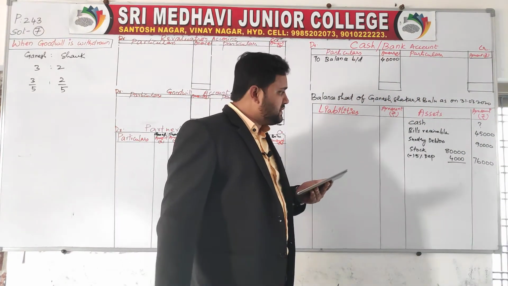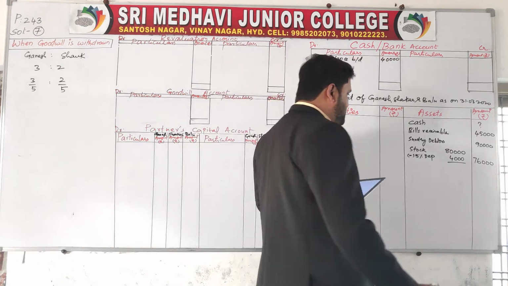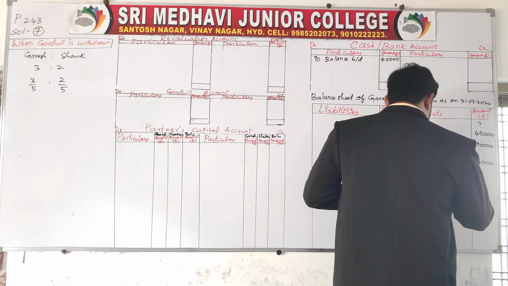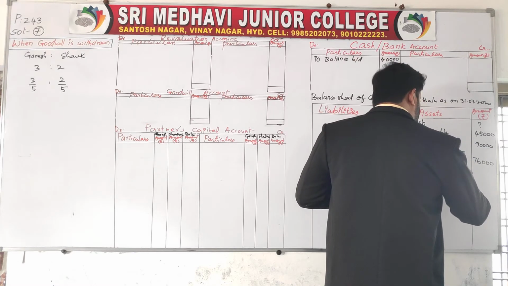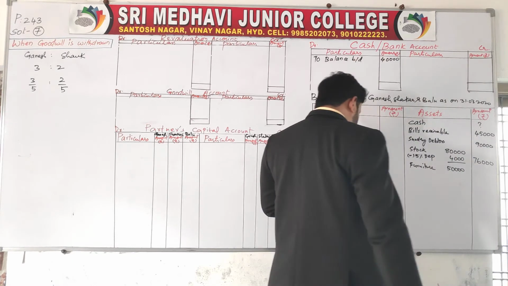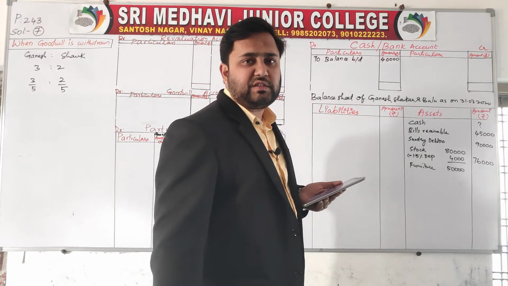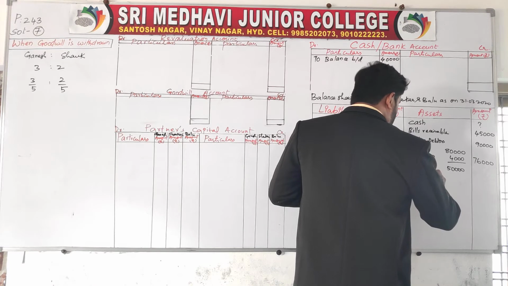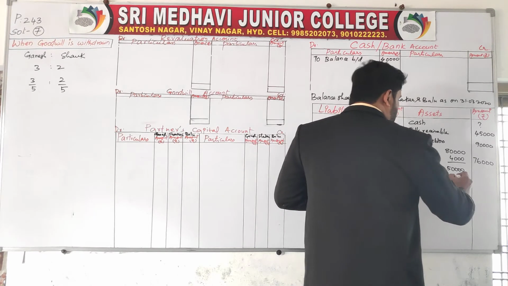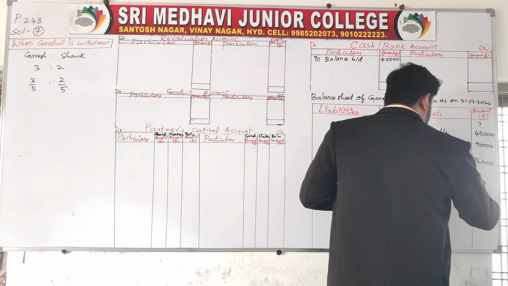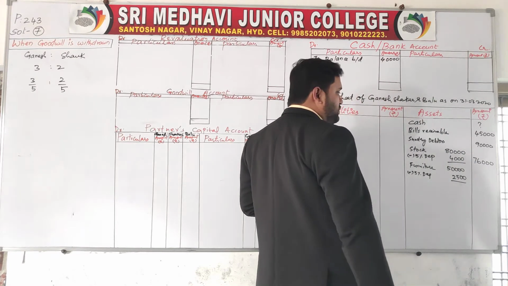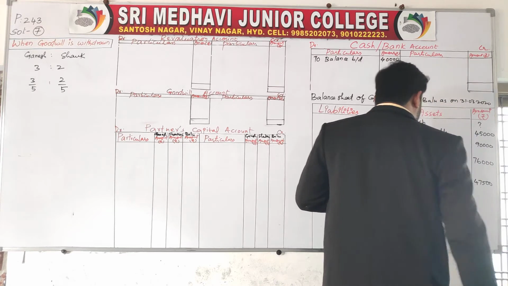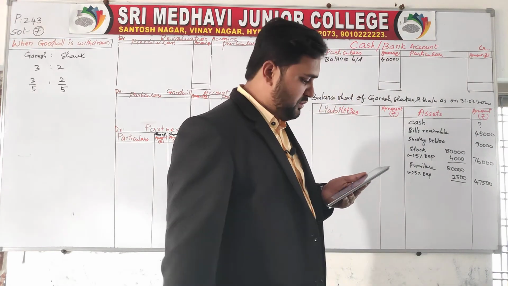Order column 76,000. Furniture, having adjustment on it. How much is given? 50,000 rupees. Minus 5% depreciation is nothing but 2,500 rupees. Order column 47,500.